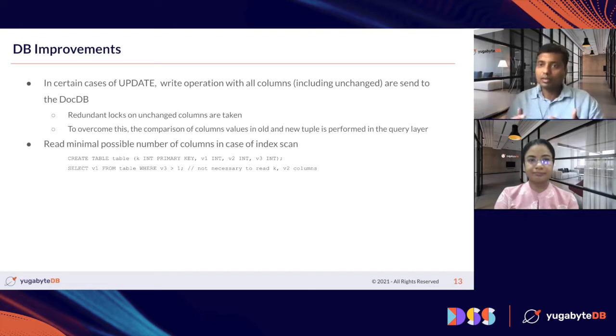So what we did was we ensured that in the query layer, we compare what is being updated. We compare the old and new tuple, and we realize that this is the updated one and this is the non-updated column. So we only send the updated columns, and on the DocDB side, only the updated columns get locked. That way the locking reduced, and we had better results again.